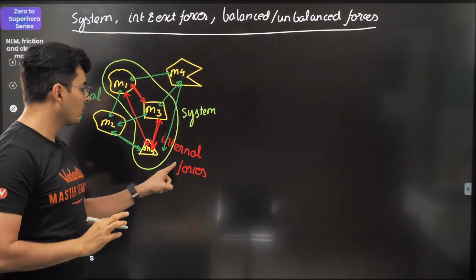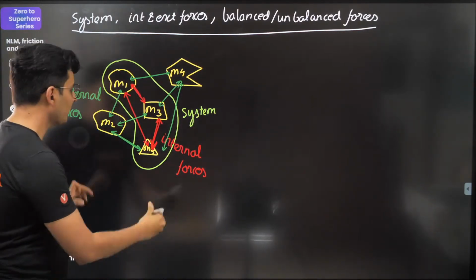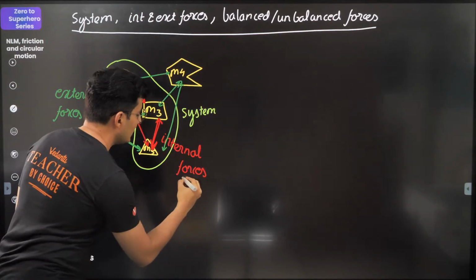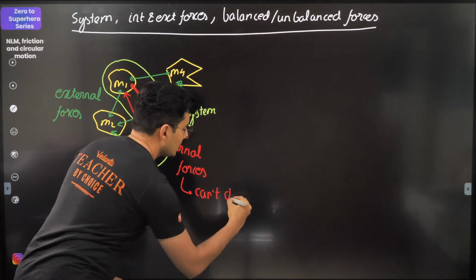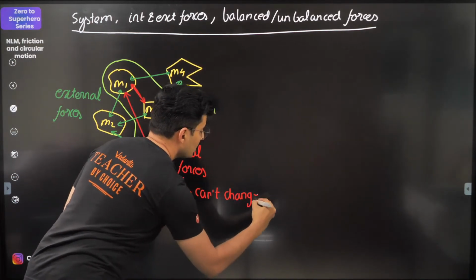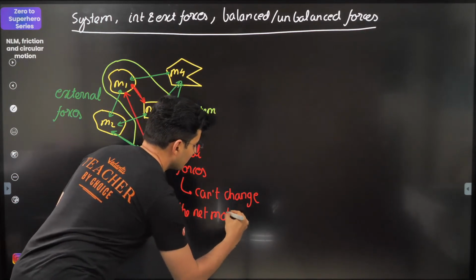Remember, internal forces cannot change the momentum of the system. Very, very important. Internal forces can't change the net motion of the system.